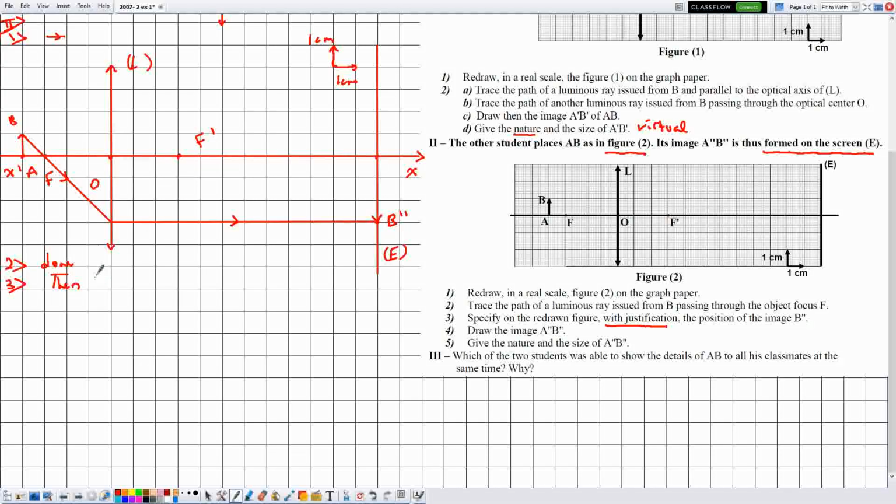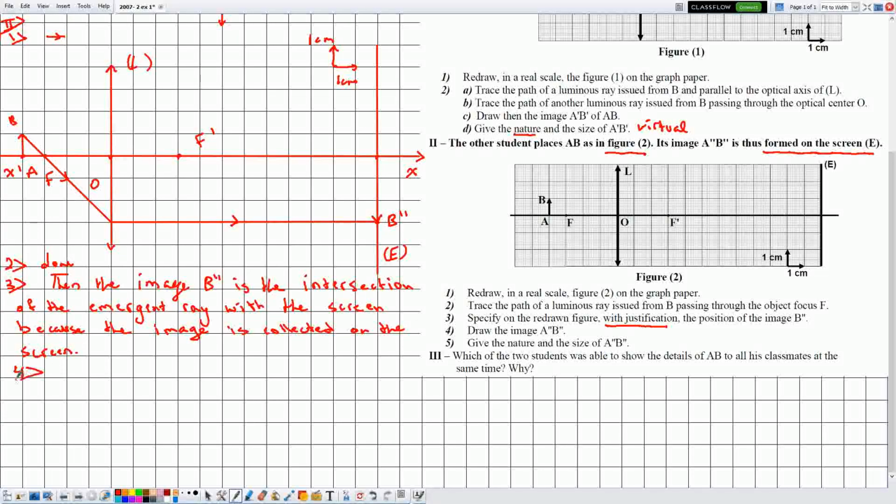Then the image B double prime is the intersection of the emergent ray with the screen because the image is collected on the screen.